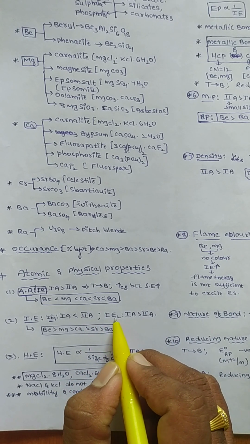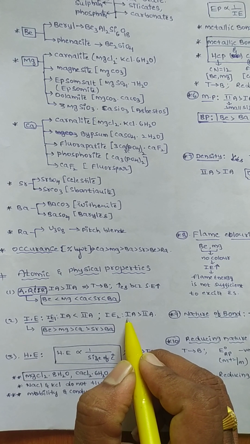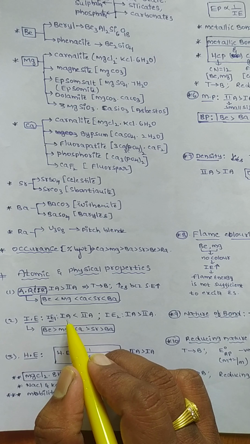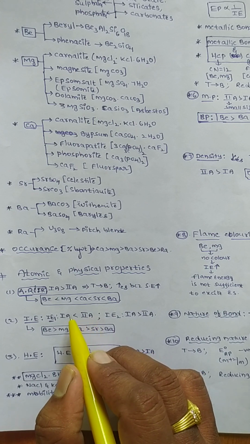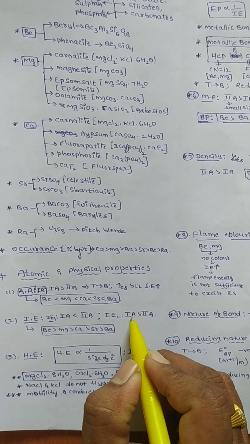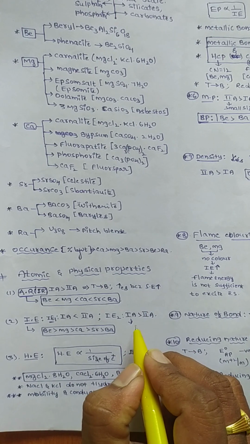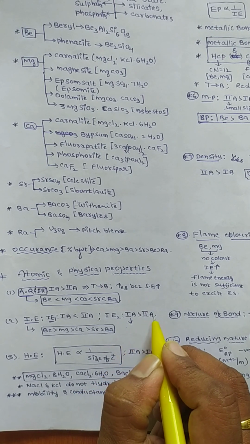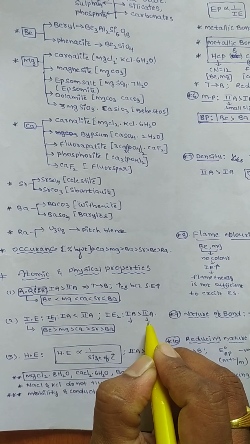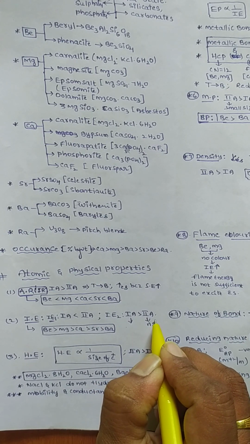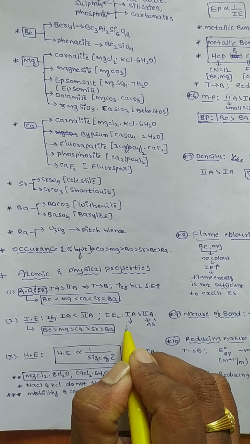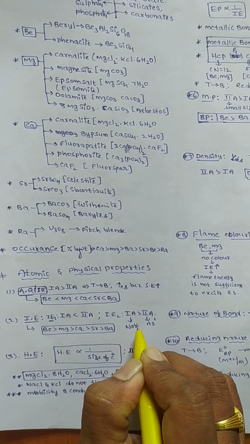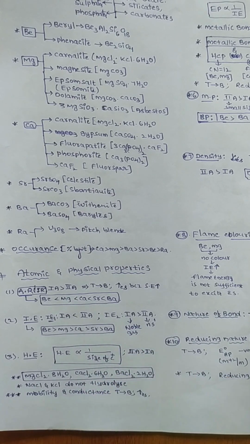Next, IE2. After removing 1 electron, the first A group elements attain a noble gas configuration, so they are stable. The second A group elements after removal of 1 electron have an ns1 configuration, which is unstable. After removal of 1 electron the first A group elements have a noble gas configuration. So therefore, the second ionization energy of first A is greater than that of second A.